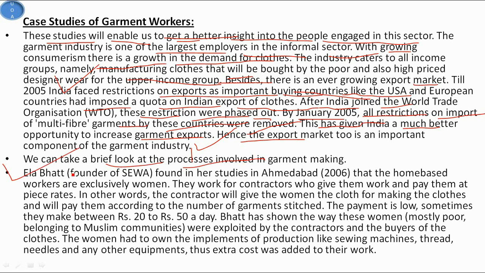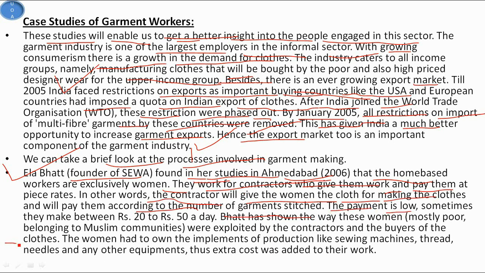Then Ela Bhatt, founder of SEWA, found in her studies in Ahmedabad in 2006 that the home-based workers are exclusively women. They work for contractors who give them work and pay them at piece rates. In other words, the contractor will give the woman the cloth for making the clothes and will pay them according to the number of garments stitched. So the payment is low.